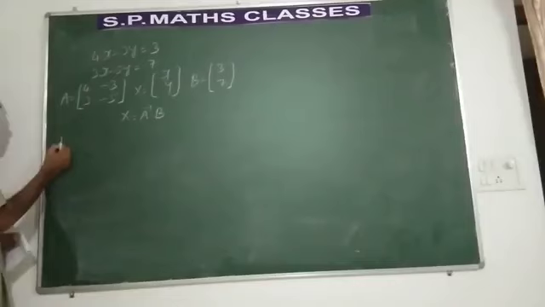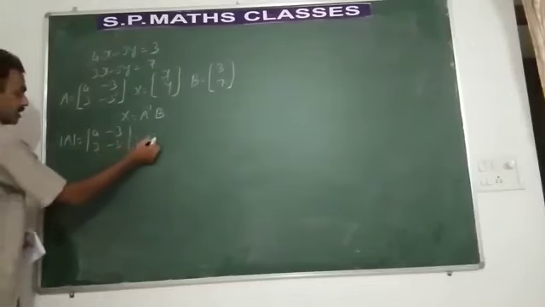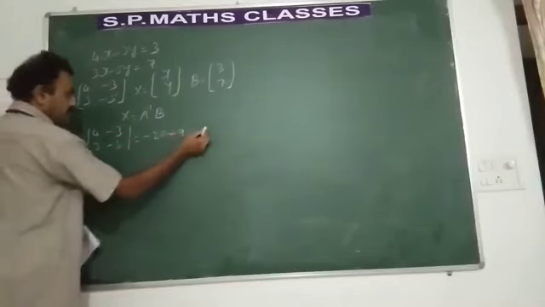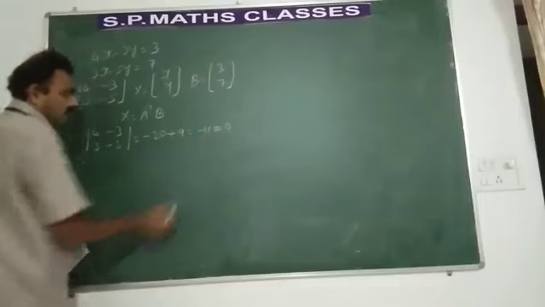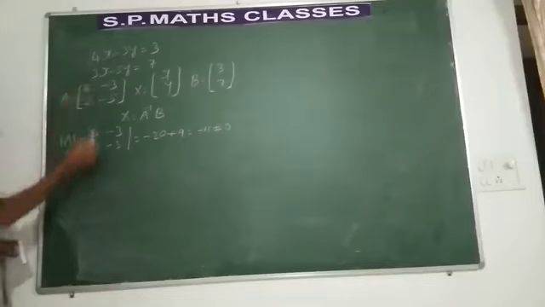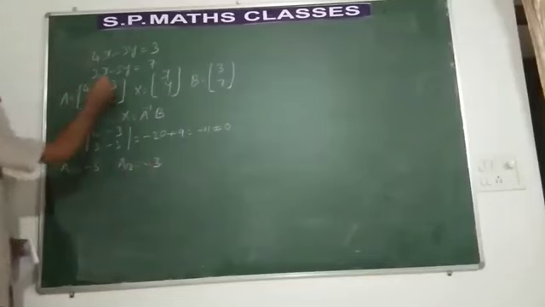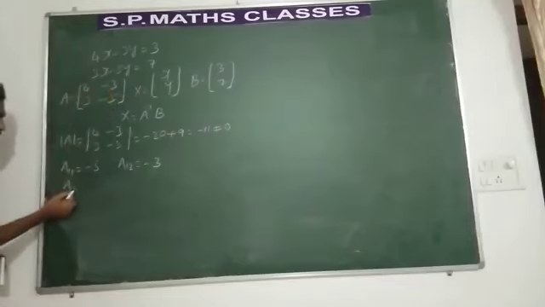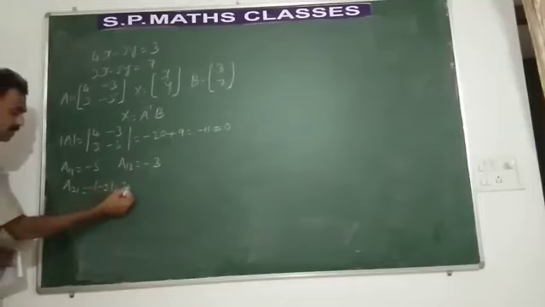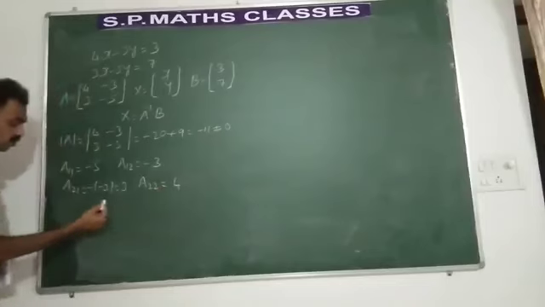So to find A inverse, you have to find out determinant A, which is 4 minus 3, 3 minus 5. What is the answer? Minus 20 plus 9, minus 11, not equal to 0. So let us find out the cofactor of 4, it is minus 5. Cofactor of minus 3, it is minus 3. What is cofactor of 3? It is minus of minus 3, which is equal to plus 3. A22, cofactor of minus 5, which is equal to 4.